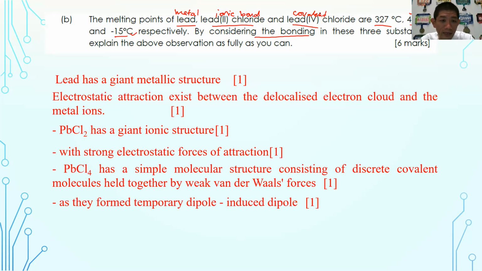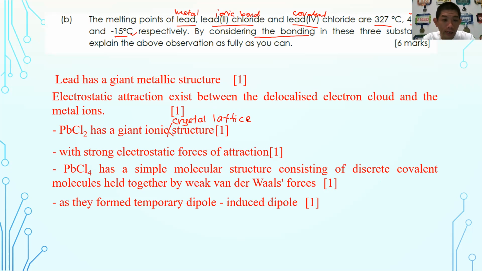Okay, so lead has a giant metallic structure. No need to mention giant, just metallic structure is enough. So electrostatic attraction exists between the delocalized electrons and the metal ions. Just say that delocalized electrons are available in metals, in lead metal. Okay, then when you explain for ionic compound, this one is very important. Lead 2 chloride has giant ionic crystal structure, crystal lattice. Sorry, this one is important. Okay, so giant ionic crystal lattice structure held by strong electrostatic attraction forces.